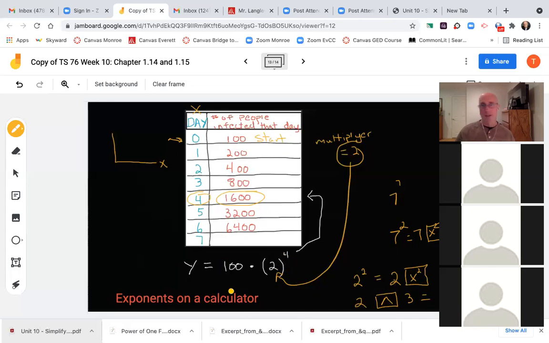All right, so that's an example of putting it into the formula to find out how many people would be affected in the 4th month in exponential growth. Why is it exponential? Because it's multiplying each time by the same number.